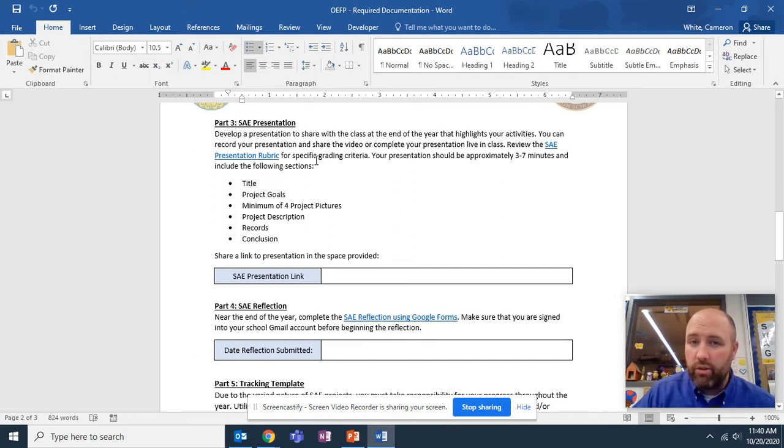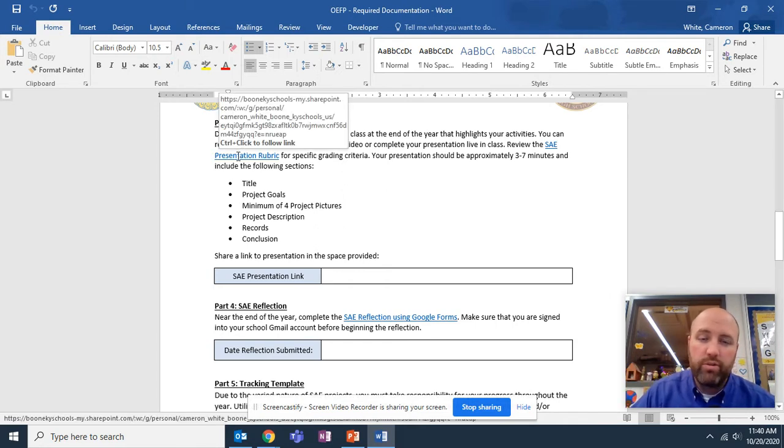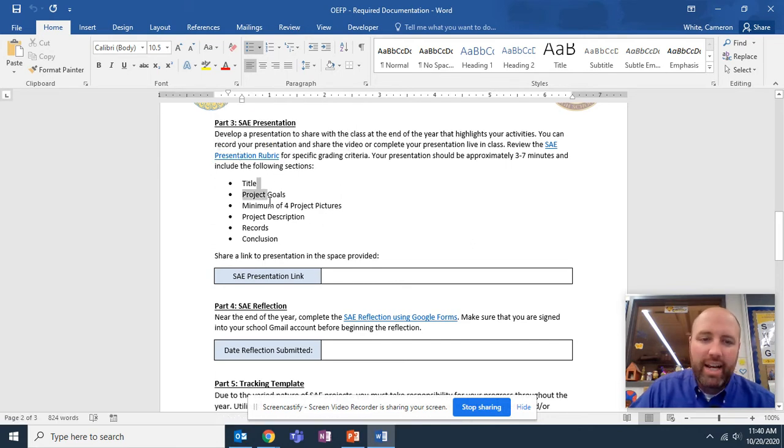Part 3, you're actually going to present on this in class. You're going to present this to the class. There's a little rubric for you to guide your presentation, and these are the sections that you should have on your presentation. We're only looking for you to take about 5 minutes of time to present in class.